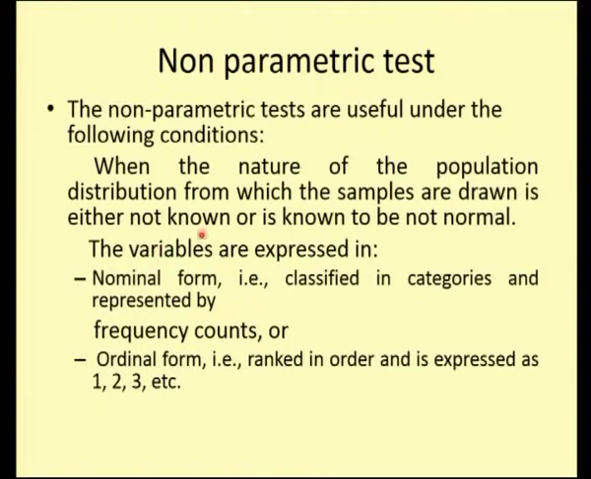The variables we normally use in a non-parametric test are in nominal form. Nominal means we are classifying into categories, that is, it will be in terms of frequency or in terms of counts. Or it can be in ordinal form, which we call ranked in order 1, 2, 3, etc. So, if you have a frequency distribution, a frequency type or a count type, then we deal with a non-parametric test. And what we are going to deal with today, the chi-square test, is again a non-parametric test. So, what is this chi-squared statistic?